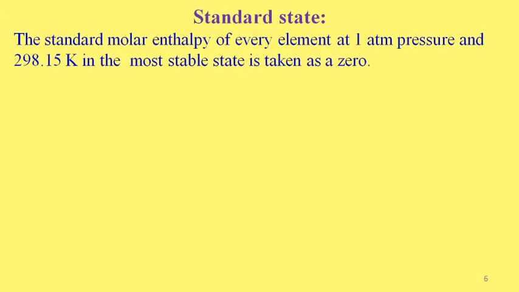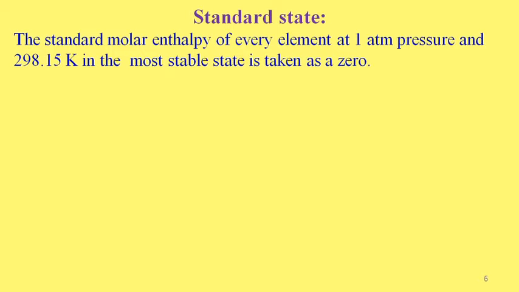Standard state: the standard molar enthalpy of every element at 1 atmospheric pressure and 298.15 Kelvin in the most stable state is taken as 0.